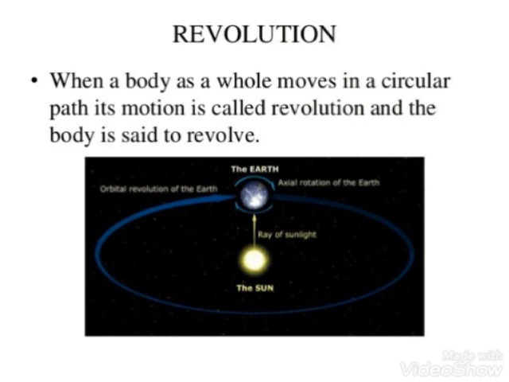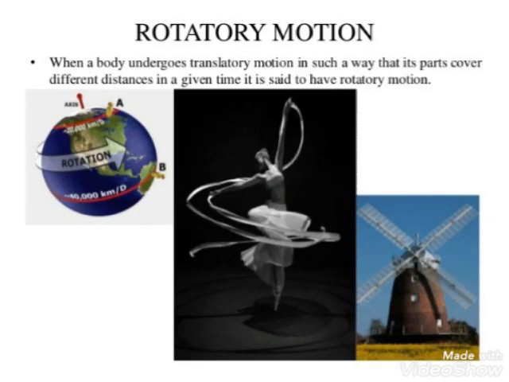Then comes the revolution. When a body as a whole moves in a circular path, its motion is called revolution and the body is said to revolve. For example, Earth revolves around the Sun, and all the planets revolve around the Sun, means the whole body moves in a circular path around the Sun. It is known as revolution, and the Earth completes its one revolution in 365 1/4 days.